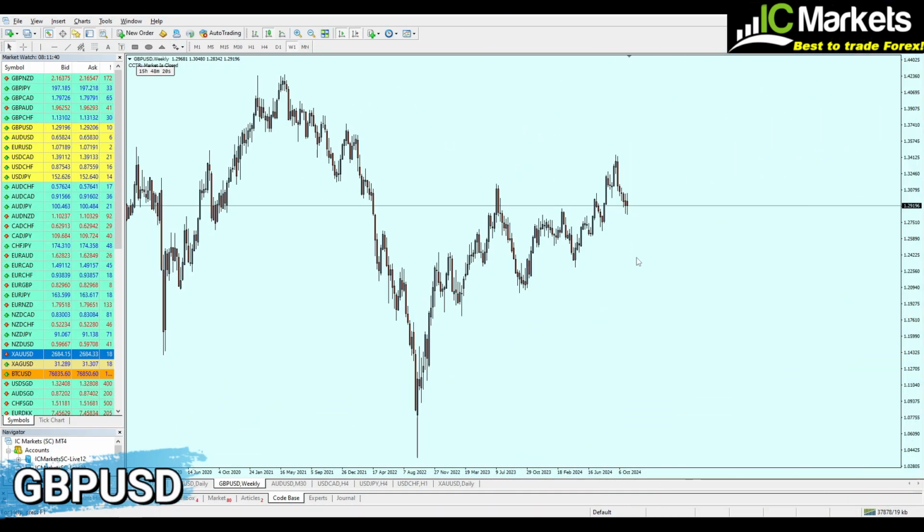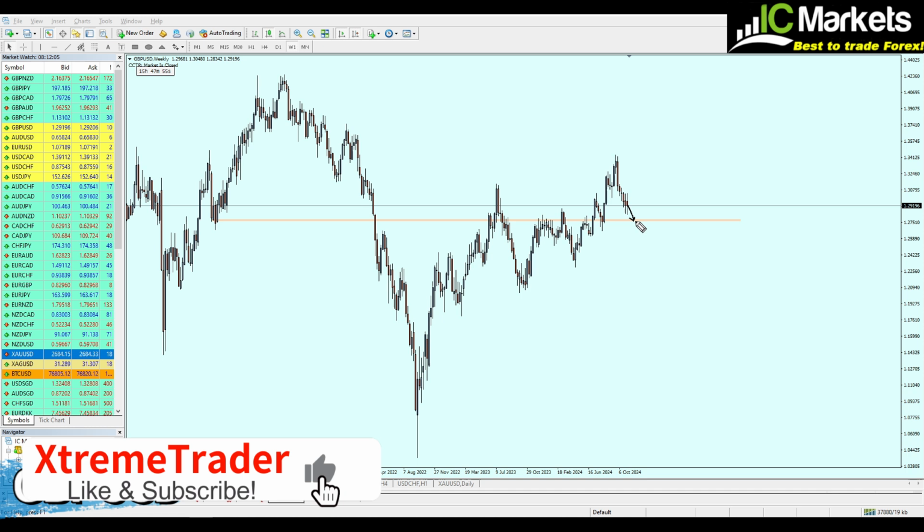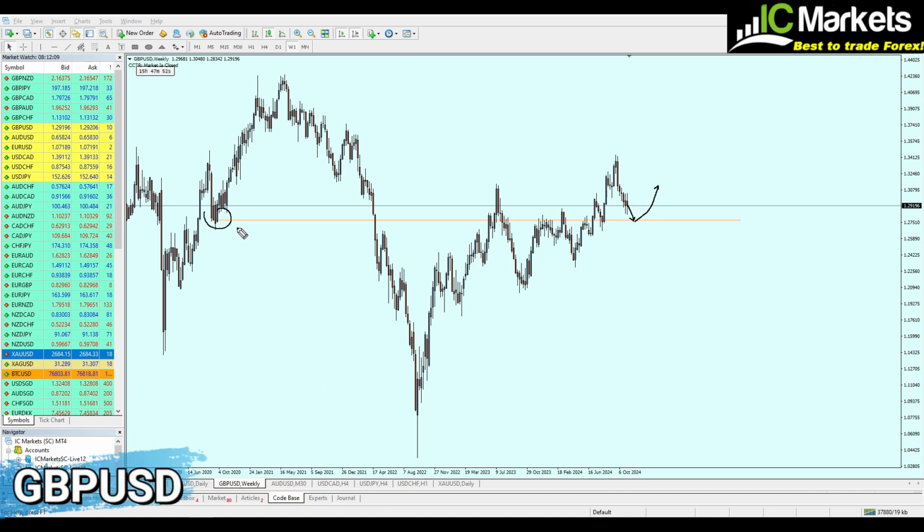Alright, so now for the pound USD, as we can see, I would say that the pound USD most likely is going to continue the fall, but not for a long time, because right here also we have a strong key level of support, which most likely is going to be respected soon, which means we are actually looking to sell the pound USD till it reaches this level of support. After that, I believe maybe in the midweek video, or maybe next week, we're looking to long the pound USD after bouncing from this level of key support, because I totally doubt that it's going to be rejected.